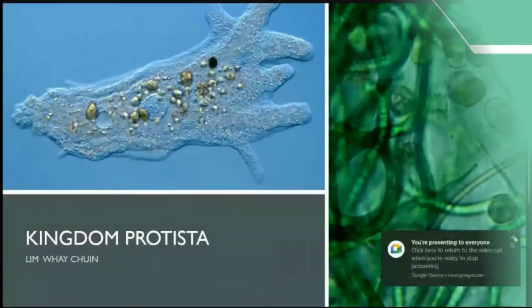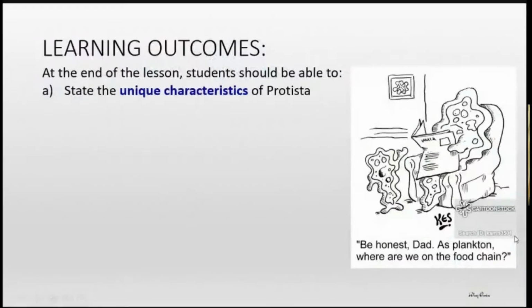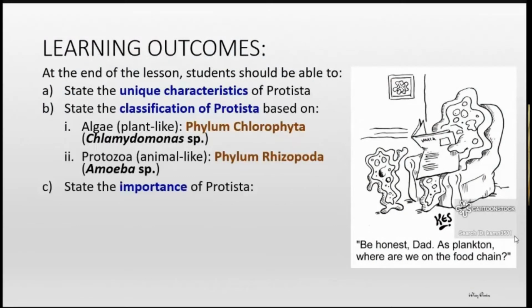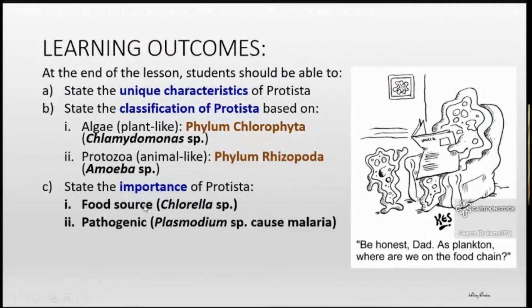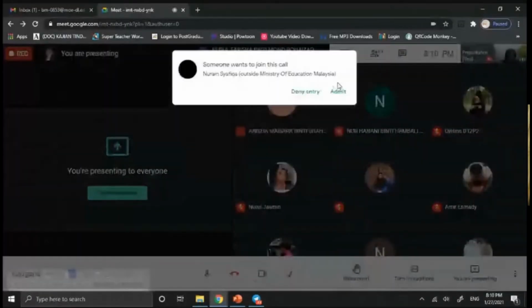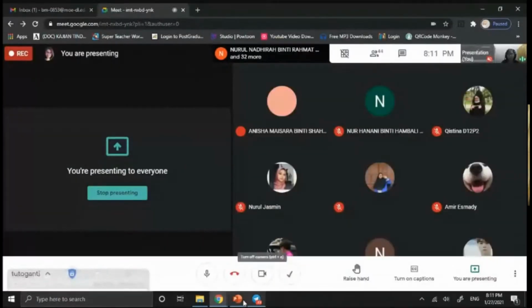is to finish the Kingdom Protista. Okay, so there are quite many learning outcomes about Kingdom Protista. Okay, first of all, you just need to state unique characteristic. Okay, hanya kena ingat beberapa ciri khas untuk Protista sahaja. Okay, khas untuk Protista, kita tak perlu sampai tahap menerangkan already.